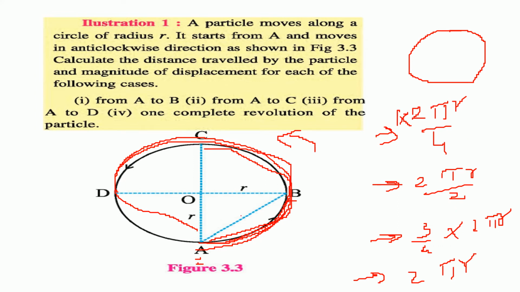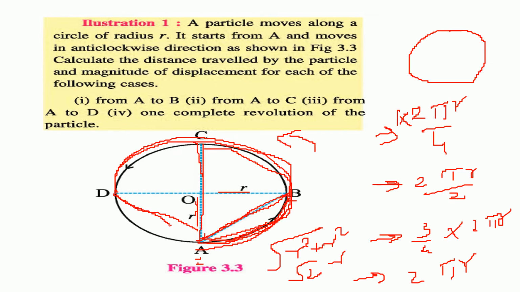Let us know the displacement from A to B. Now the displacement is this one, not this one, but this one. So this is r square, this is r square. We'll use the Pythagoras theorem, r square plus r square under root. This will give you under root 2r. And when it reaches C, what is the displacement? r plus r, so 2r.